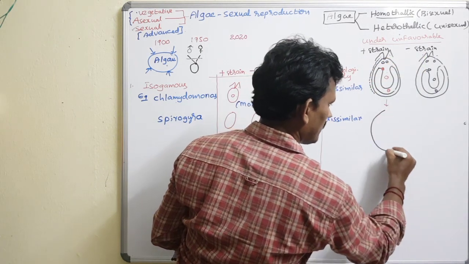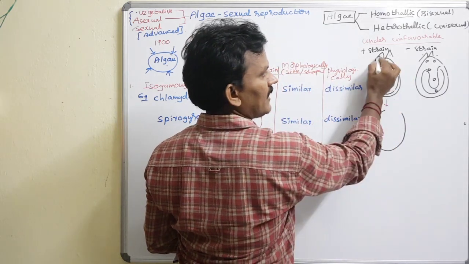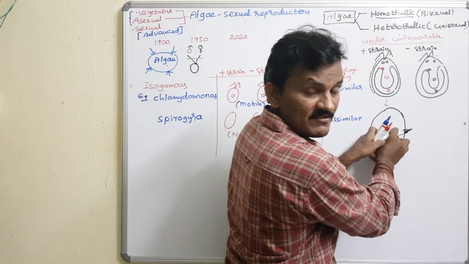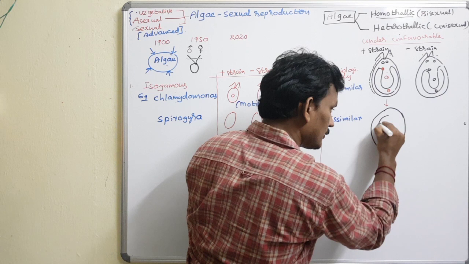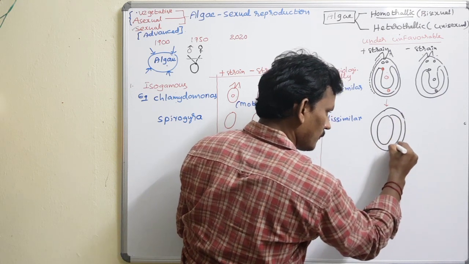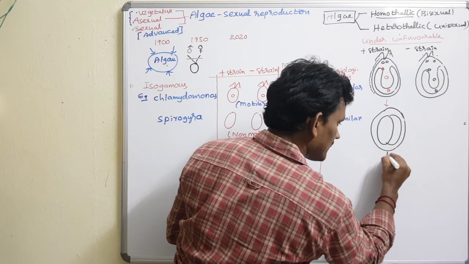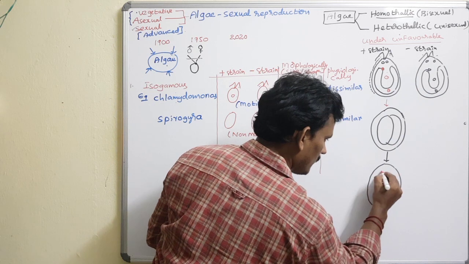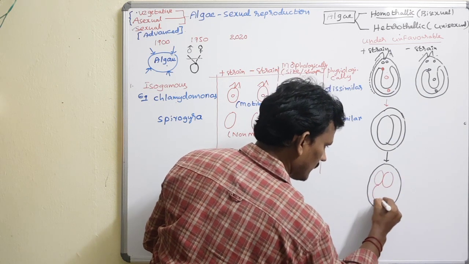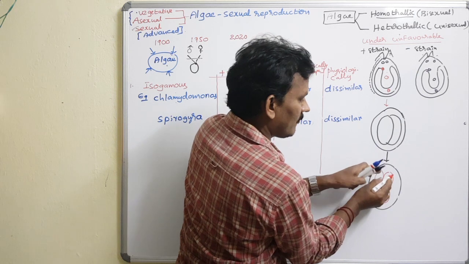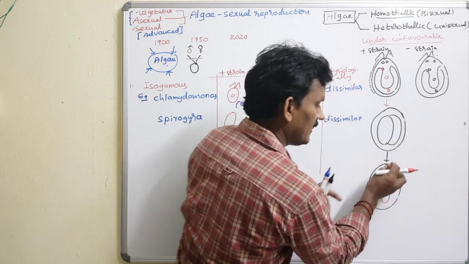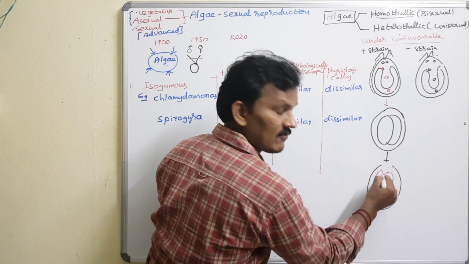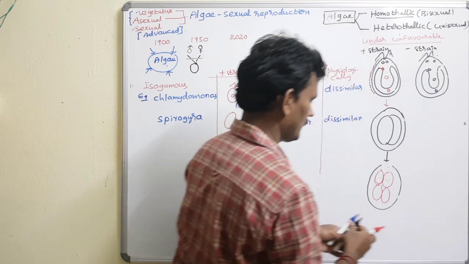Whenever it discards the flagella, the protoplasm in the cell divides by mitosis and produces two units. Again by mitosis, it produces four protoplasts, 1, 2, 3 and 4. While the protoplasts are coming out, the mother cell wall breaks, and they develop flagella as well as a cell wall as they come out.